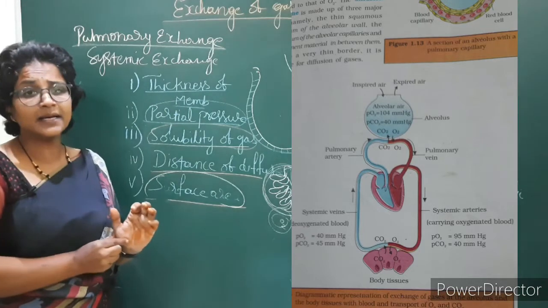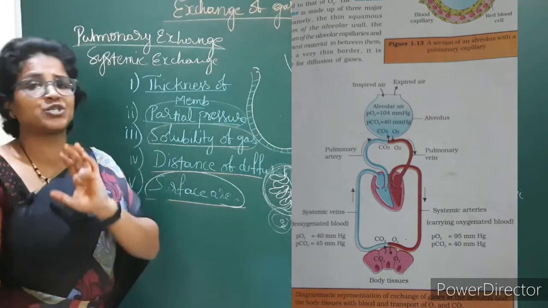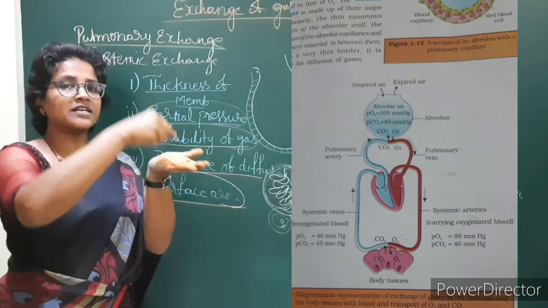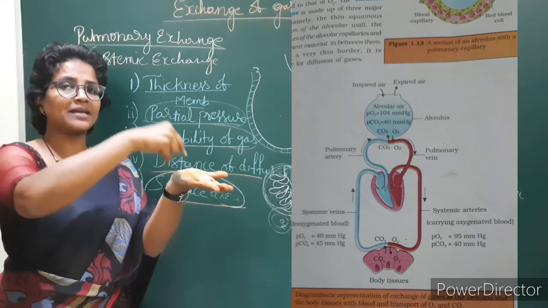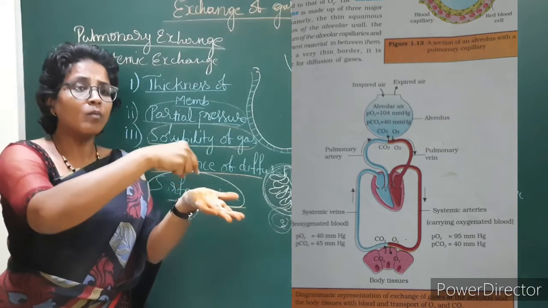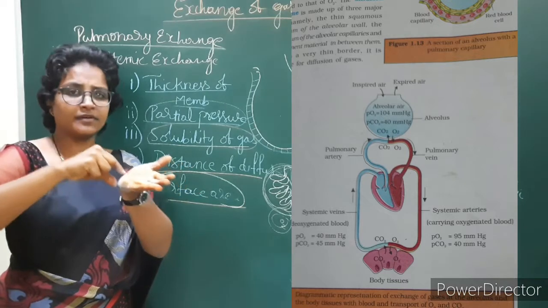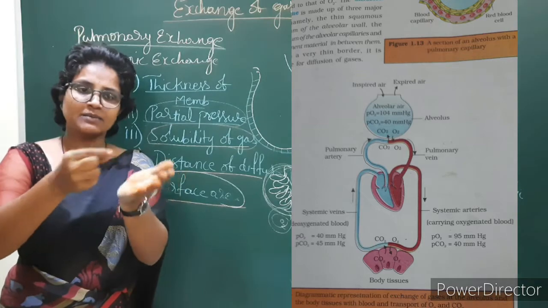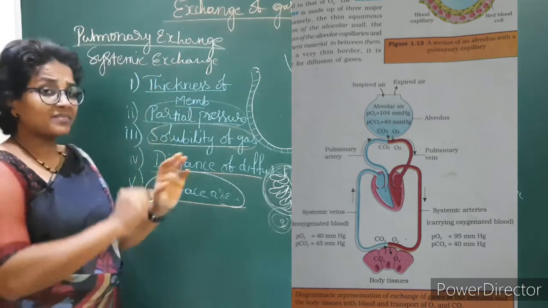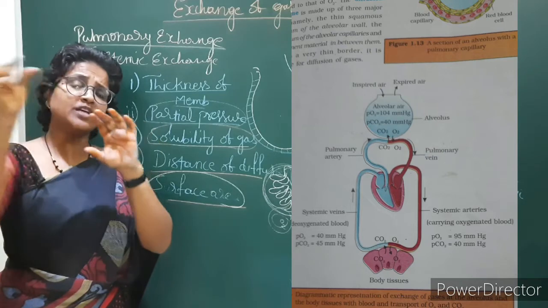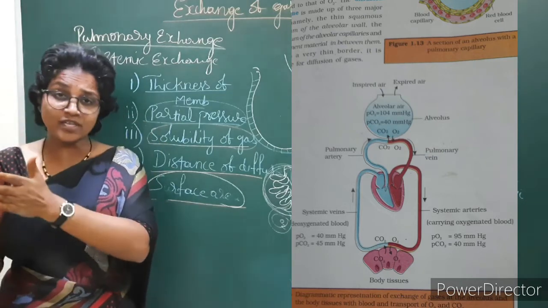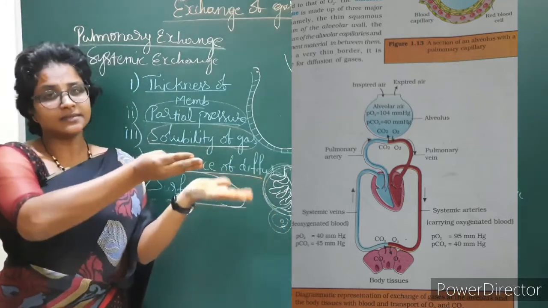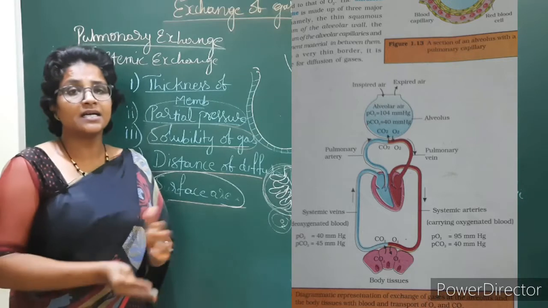Systemic exchange is nothing but, in between the systemic capillaries and tissues. In the systemic capillaries, the partial pressure of oxygen is more. By that the partial pressure of oxygen is less in the tissues. So depending on the partial pressure, from the systemic capillaries oxygen enters into the tissues. Carbon dioxide is more in the tissues, so that carbon dioxide enters into the systemic capillaries. That is called systemic exchange.